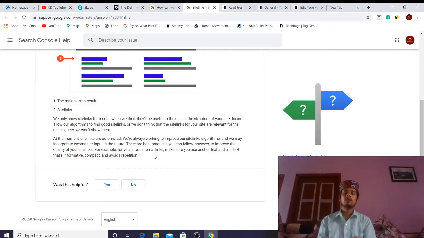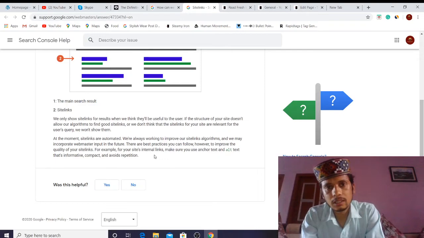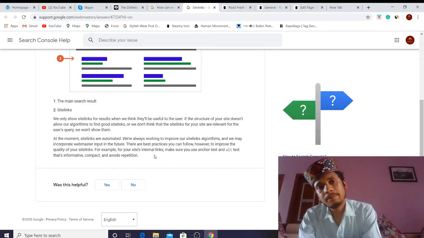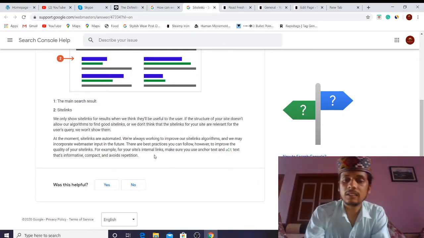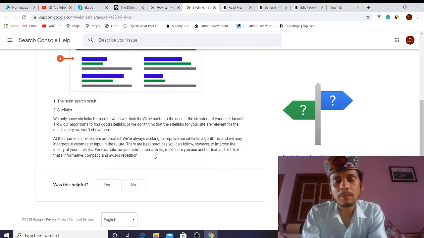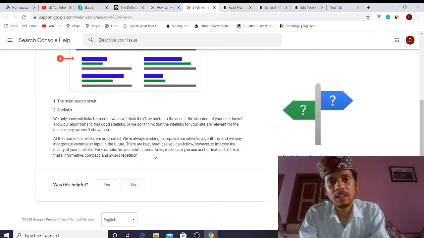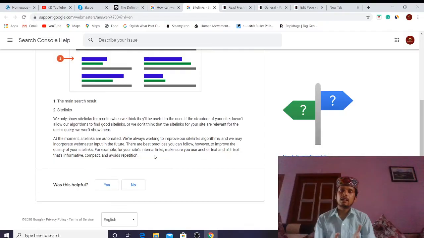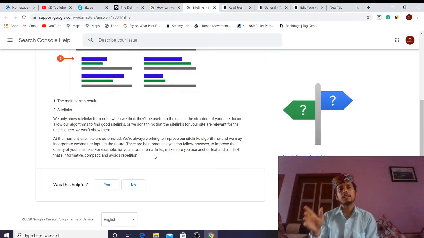If you have all these things, then wait for some time and check that when you type your brand name, your website is in top position. If it is not on top, we are never going to have site links. First we need to get to the top position, then Google will show the results if they are relevant.